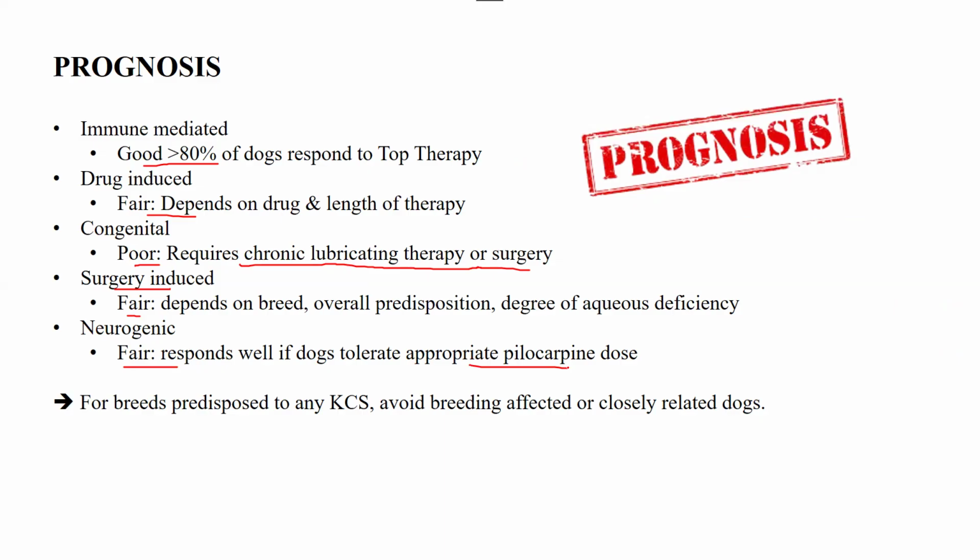You should remember this. And last but not the least, for breeds predisposed to KCS, avoid breeding affected or closely related dogs. That's also a very important thing, because in questions they might give you a scenario of a KCS, and they say that a dog came with this situation and it was KCS and you treated him, but then after treatment, what advice are you going to give to the owner. The advice you have to give to the owner for prevention of any other dog having this issue is: do not breed your dog. Do not get progeny from such dogs.